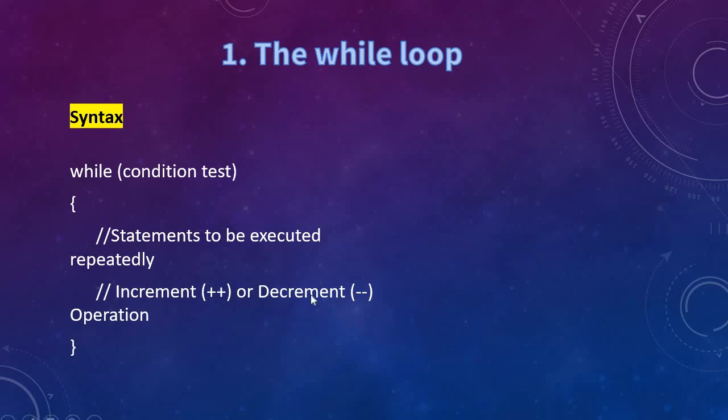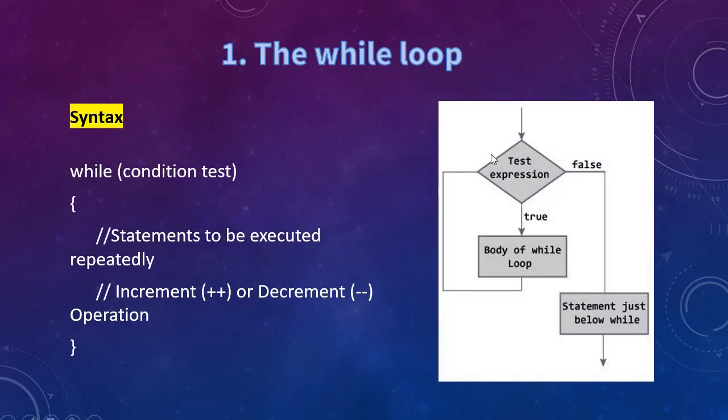The increment or decrement is also mentioned inside the curly brackets. So three things are given here. Condition checking is the second step, the third step is increment or decrement, and before the while condition itself, we have to initialize the variable explicitly.